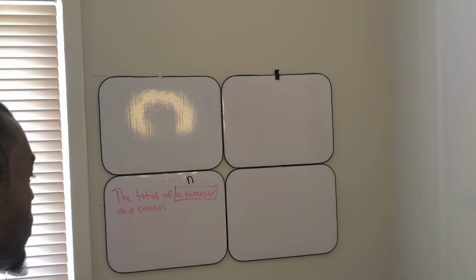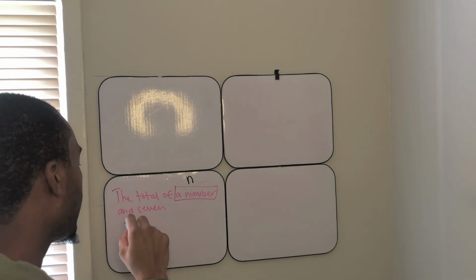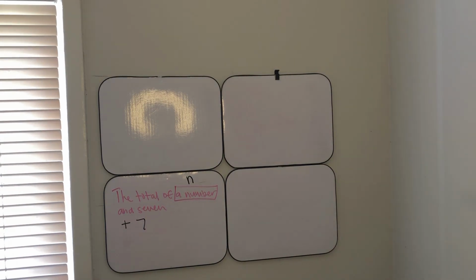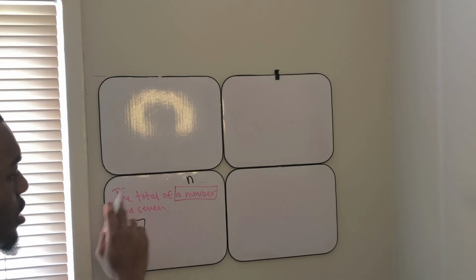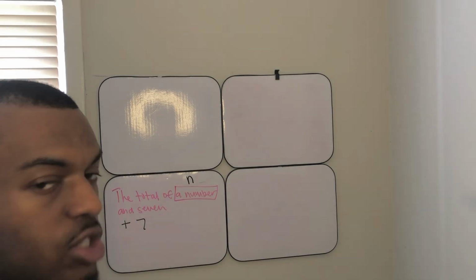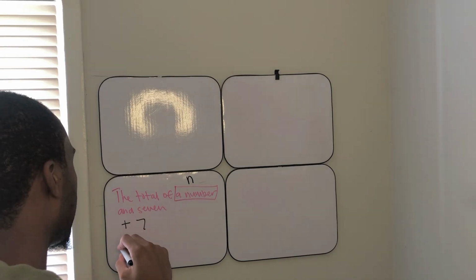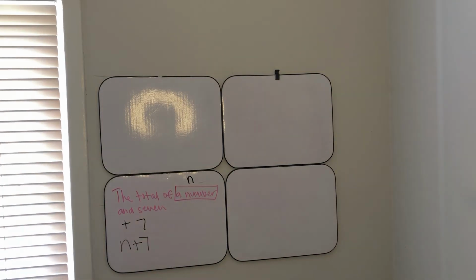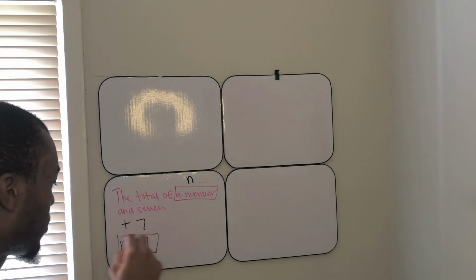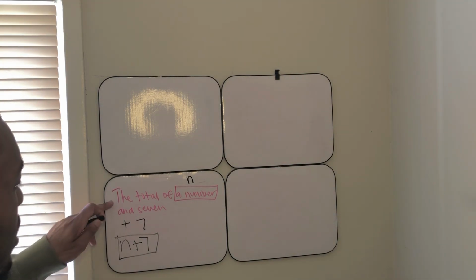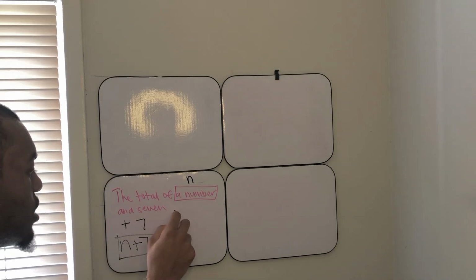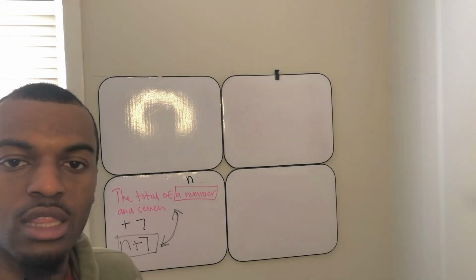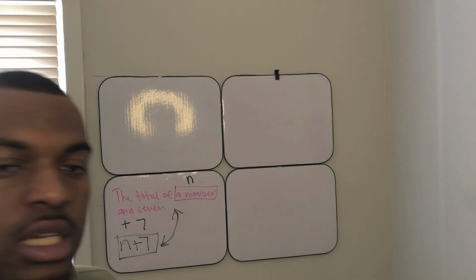So we got a number and 7. Well, we know "and" means plus, and the number 7 is just like that. So if you want to turn this verbal expression, the total of a number and 7, into a math expression, it will be something like this: n plus 7. This is the answer. This would be the math equivalent of this up here. These two are saying the same thing, except one is in a different language, kind of like what we did in the beginning with Spanish and English.